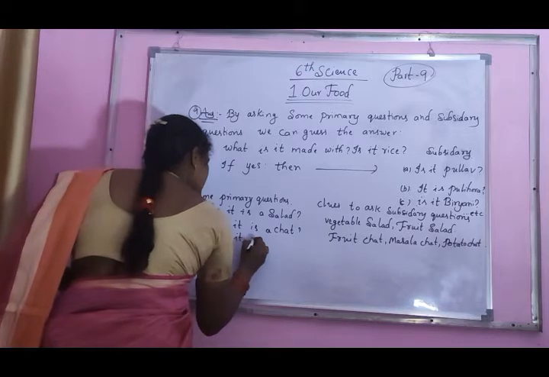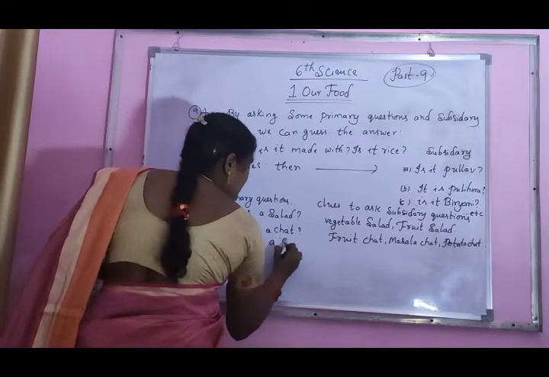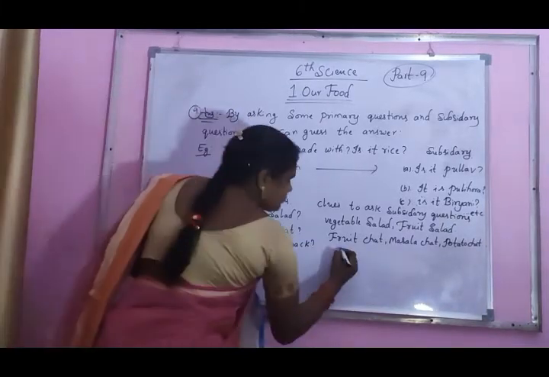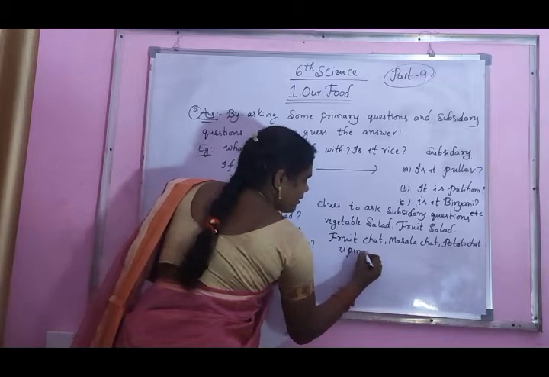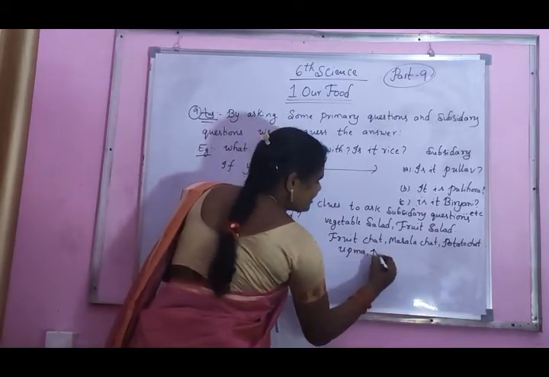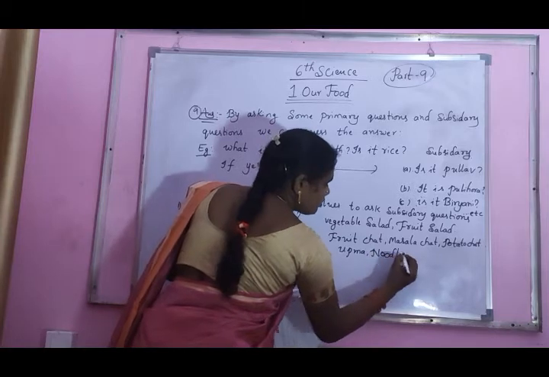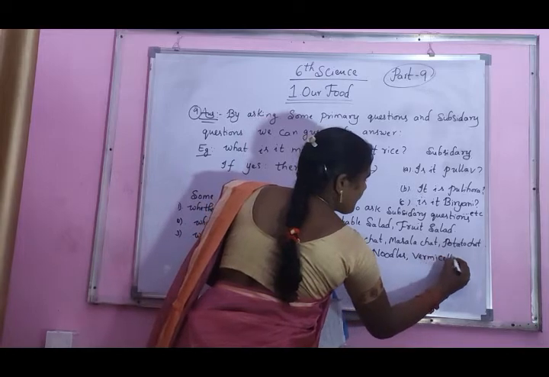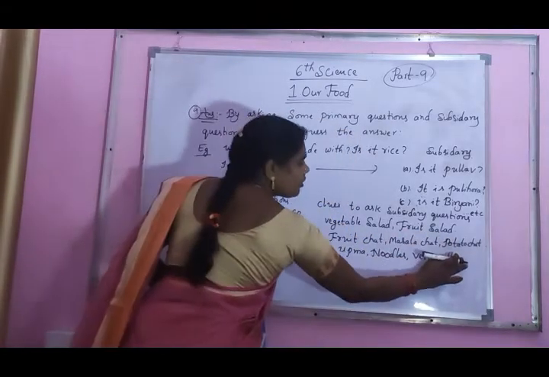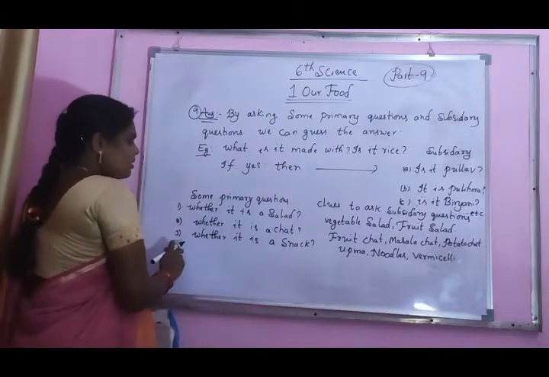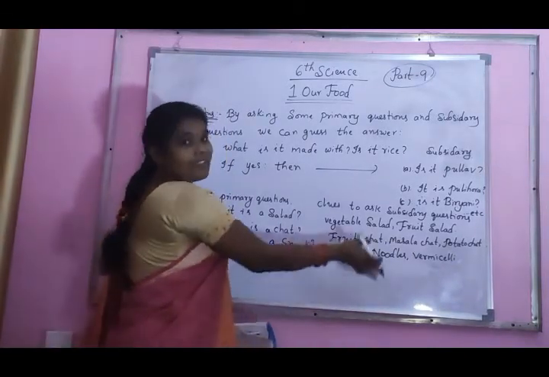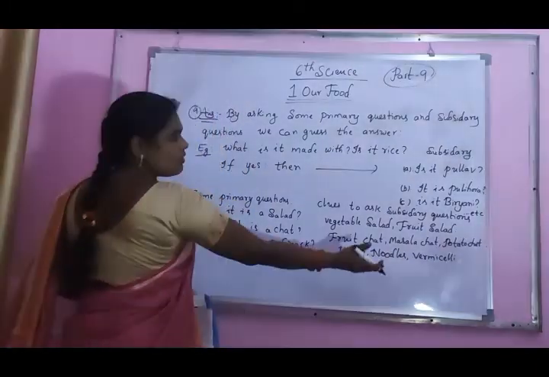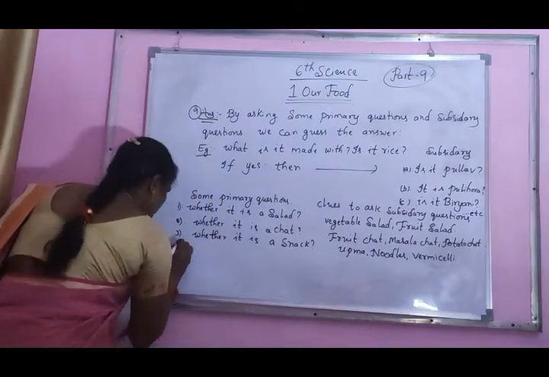Whether it is a snack item. Snack means it is upma or noodles, vermicelli. The primary question is whether it is a snack. That snack item is upma or noodles or vermicelli. Questions like these are subsidiary questions. Next one, fourth one.